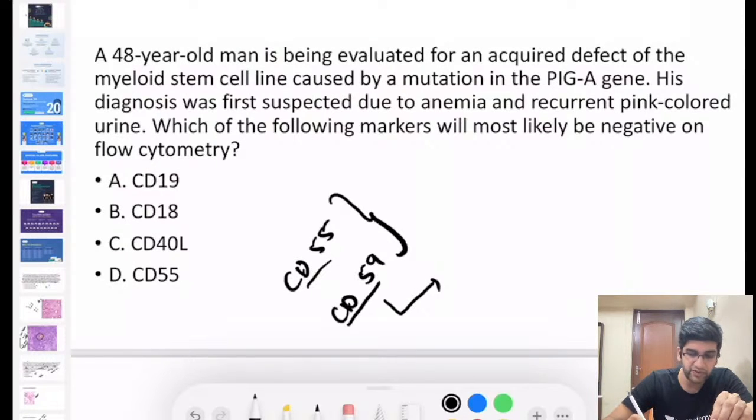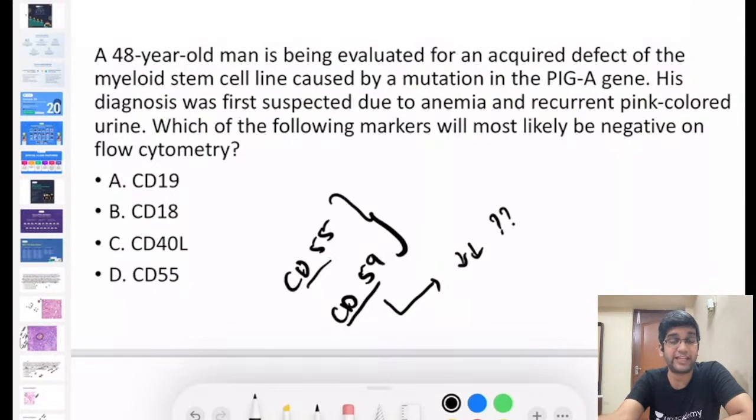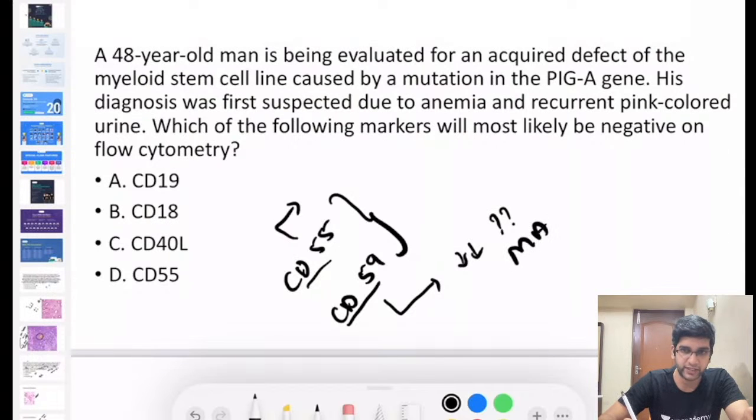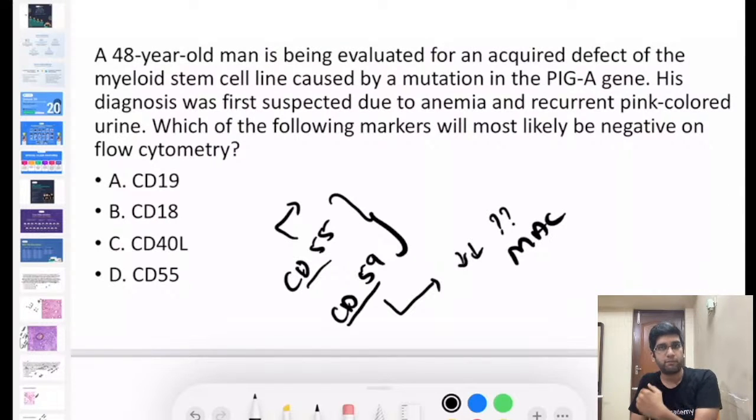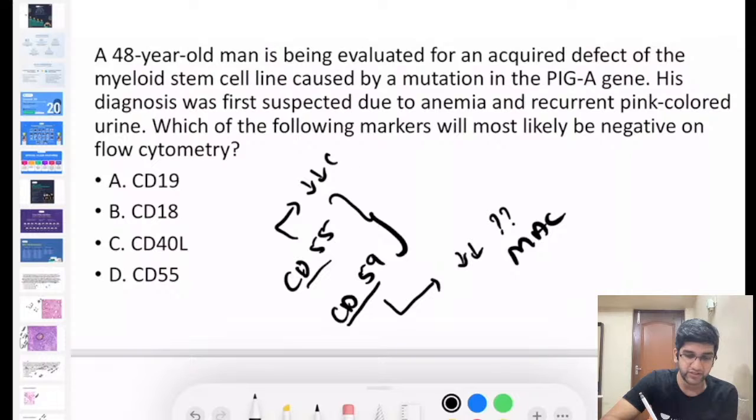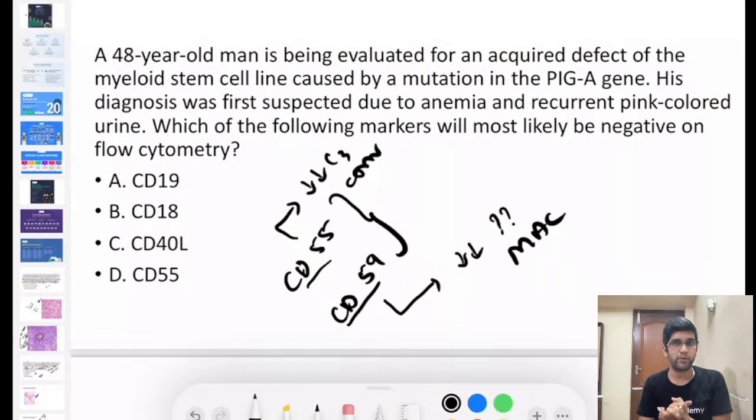In other words, CD55 inhibits which complex? Which of them will CD59 inactivate? These are normal proteins. The function is to inactivate or inhibit the MAC complex, right? CD59 will inhibit your membrane attack complex, which is the terminal effector sequence of your complement pathway. And CD55 will reduce your C3 convertase. Because C3 convertase is one of the key steps, like a rate limiting step for complement. It reduces C3 convertase. Ultimately, the role is to prevent complement mediated lysis of an RBC.